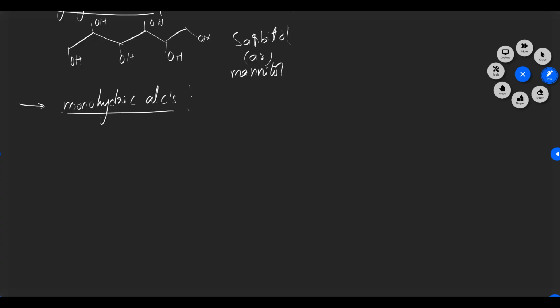We can classify these monohydric alcohols into different types. How can we classify? Monohydric means the presence of a single OH group. The first classification in monohydric alcohols: if the OH group is attached to or bonded to an sp3 carbon atom.